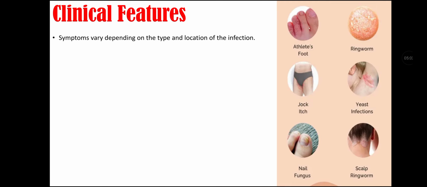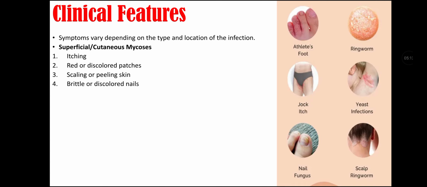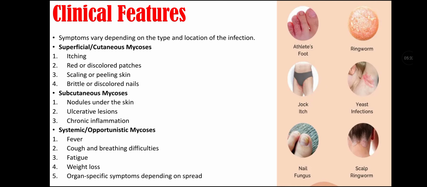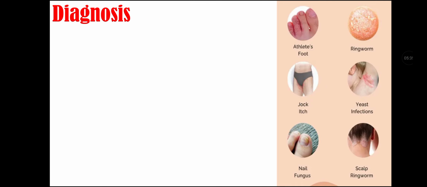Clinical features of fungal infection. Symptoms vary depending on the type and location of infection. If it is superficial or cutaneous mycosis, it can cause itching, red or discolored patches, scaling or peeling skin, brittle or discolored nails. If it is subcutaneous mycosis, it can cause nodules under the skin, ulcerative lesions, chronic inflammation. If it is systemic or opportunistic mycosis, it can cause fever, cough and breathing difficulties, fatigue, weight loss, and organ-specific symptoms depending on spread.